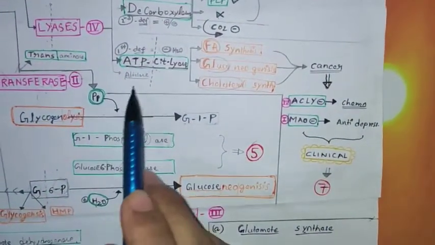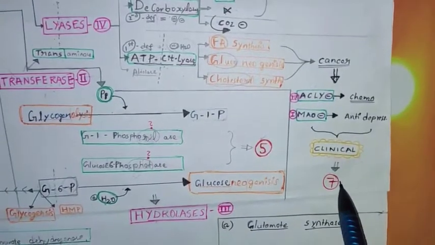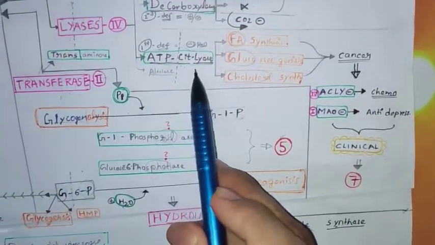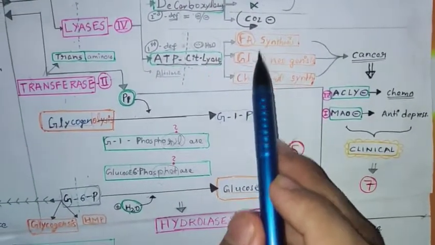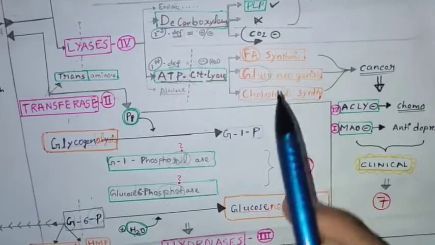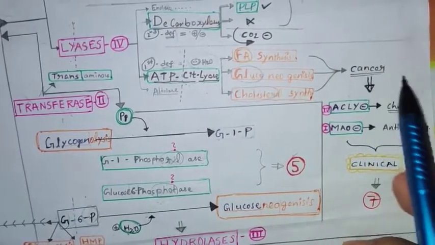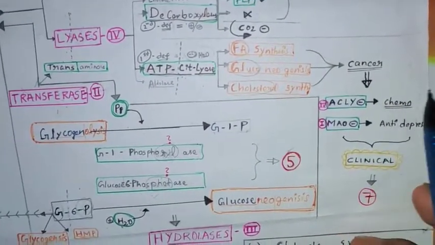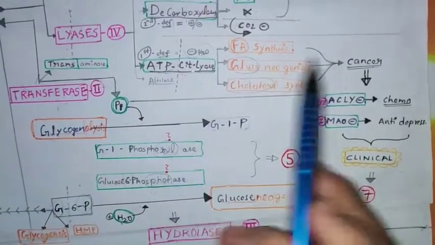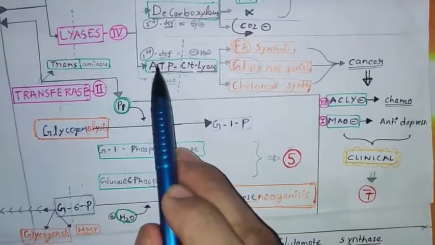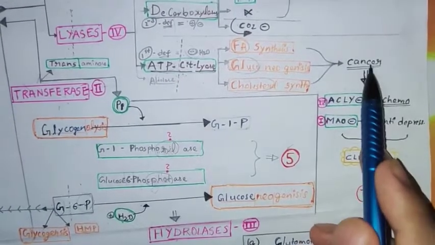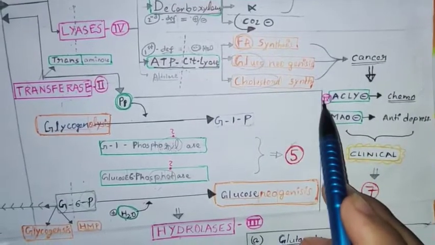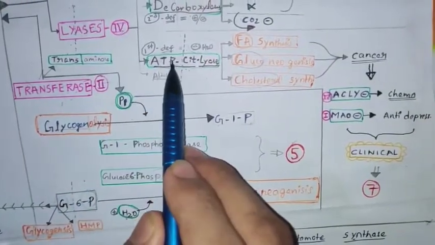Coming to the seventh one, here we know that for ATP citrate lyase, clinical questions can be asked in such a way that ATP citrate lyase is used for fatty acid synthesis, gluconeogenesis, cholesterol synthesis. I already told that because of these three, more energy, more cancer proliferation may take place. So due to cancer, for chemotherapy, what can be used? You should inhibit this enzyme, then cancer can be treated. Then ATP citrate lyase inhibitors, see ACLY inhibitors for chemotherapy, for cancer. In the same way, this is class 4. Okay, class 4 ATP citrate lyase inhibitors.